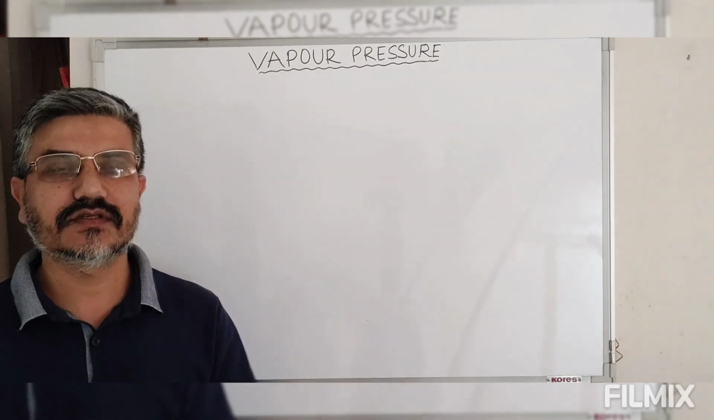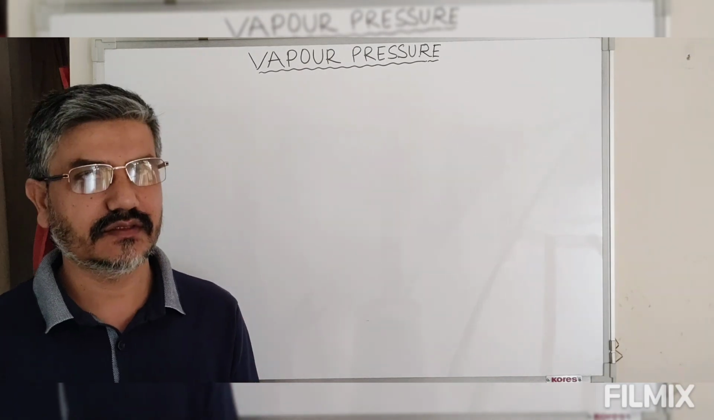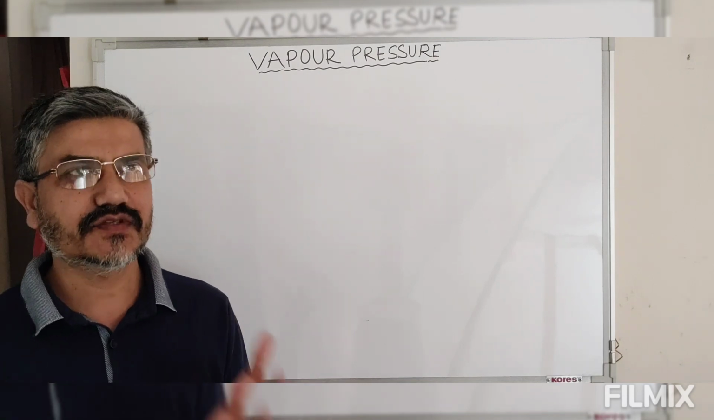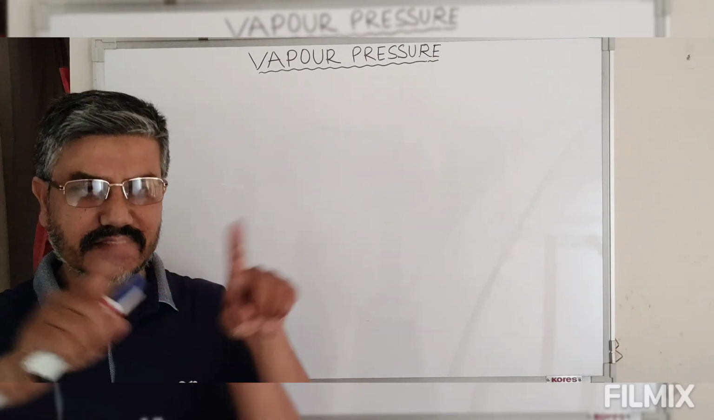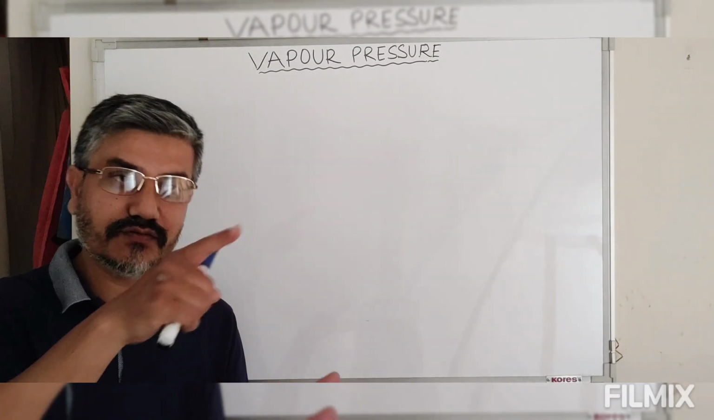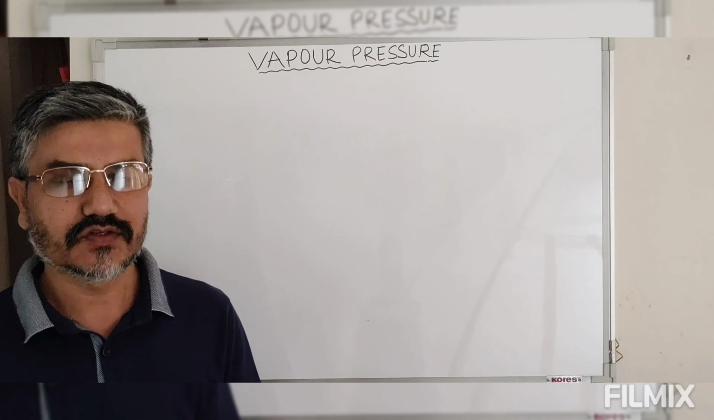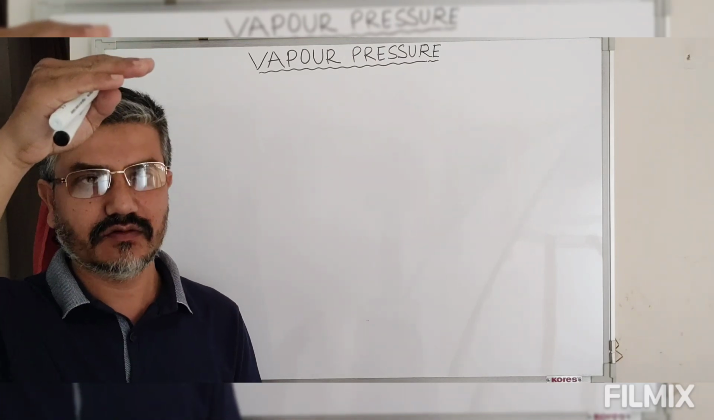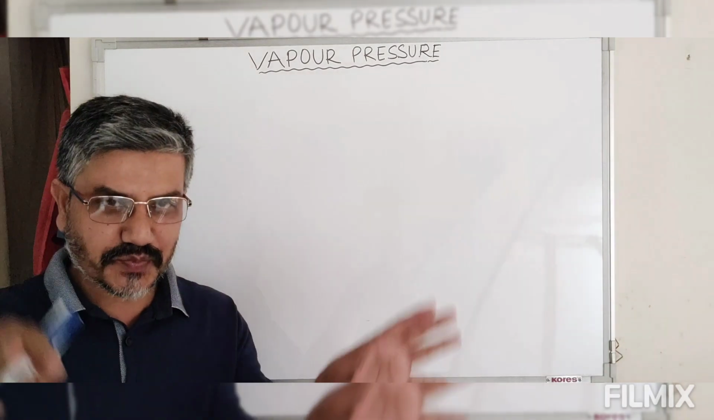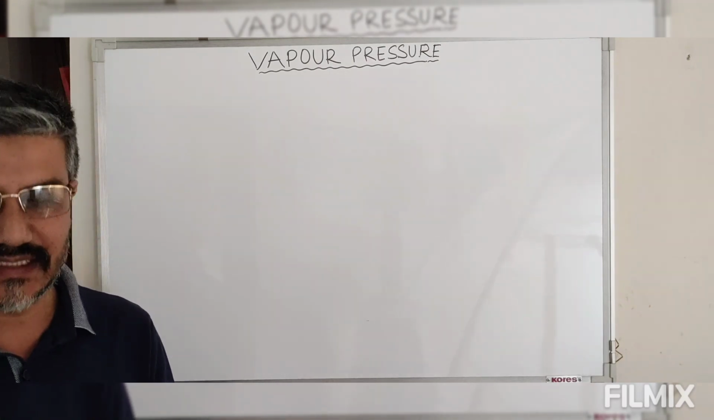Now suppose we have this container in which we have a certain liquid. This liquid at all temperatures undergoes the evaporation process, and if this container is sealed, the molecules present at the surface of the liquid will easily go from the liquid state to the vapor state. So initially the rate of vaporization will be very fast. Now as these vapors occupy this space above the liquid, the rate of evaporation will decrease.